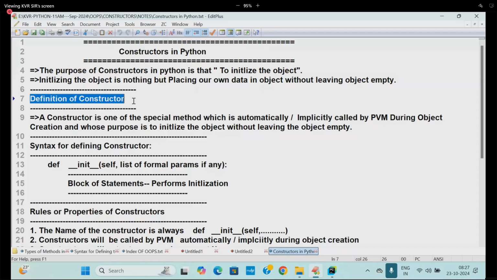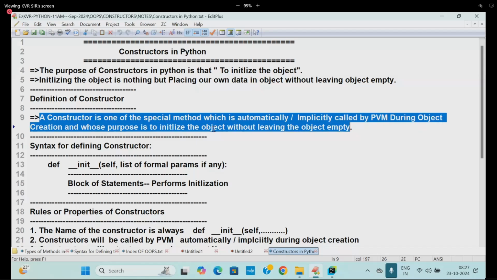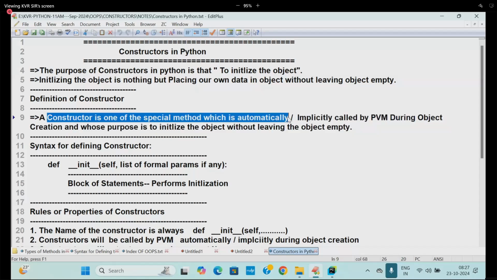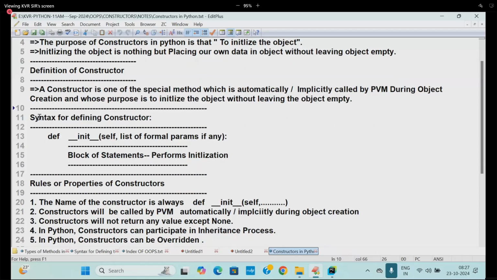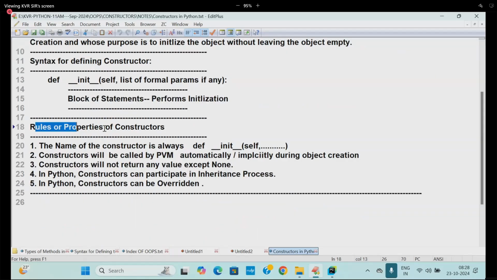Definition of constructor. A constructor is a special method which is automatically or implicitly called by PVM during object creation and whose purpose is to initialize the object without leaving the object empty. Understood the definition? Don't just read, you have to understand. Are you understanding? Yes. Syntax for defining the constructor: def __init__(self, list of formal parameters if any): block of statements performs what? Initialization. Rules or properties of constructor.